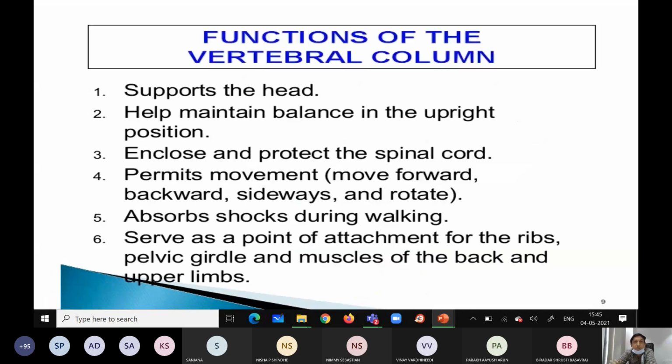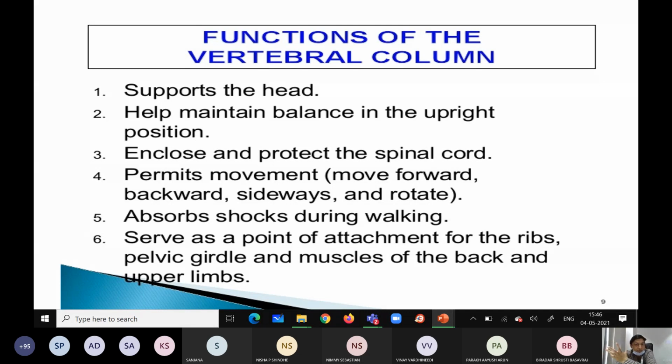Intervertebral disc. Okay. As you know, what are the functions of the vertebral column? I told, once again I will repeat. This is very important. Functions of the vertebral column. Because of the vertebral column only we are walking, sitting, bending, doing some work. So it supports the head.